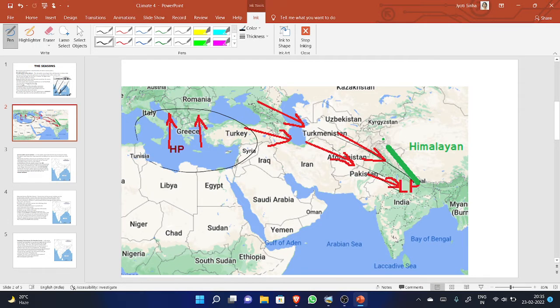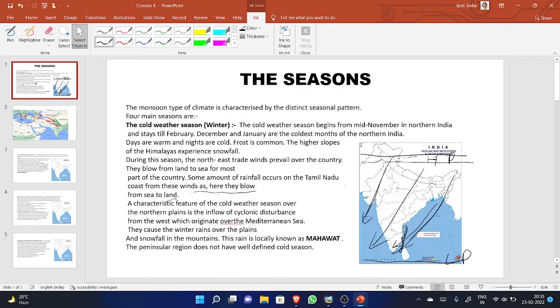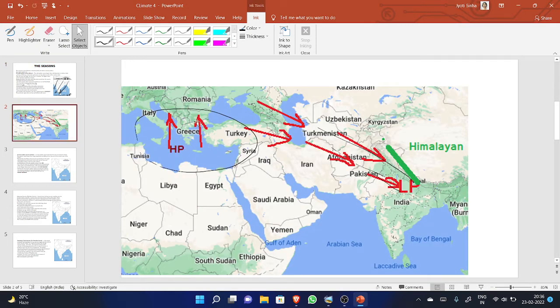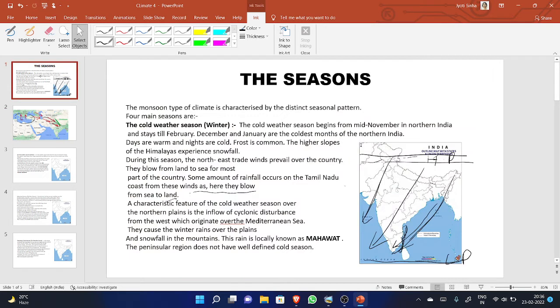This is what we are talking about here. They cause the winter rain over the plains. What is this? The cyclonic disturbance from the west which originates over the Mediterranean Sea. It originated from the Mediterranean Sea, and then what happened? They cause the winter rain over the plains.